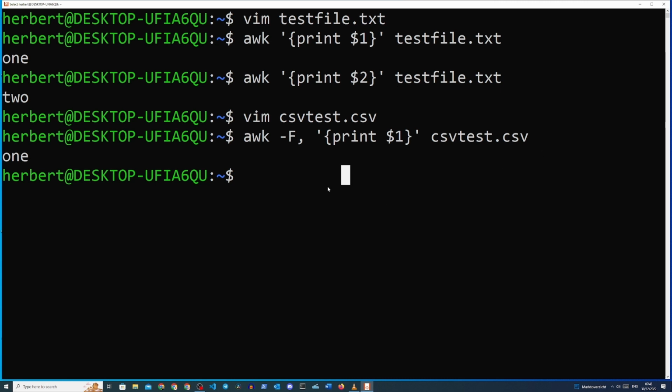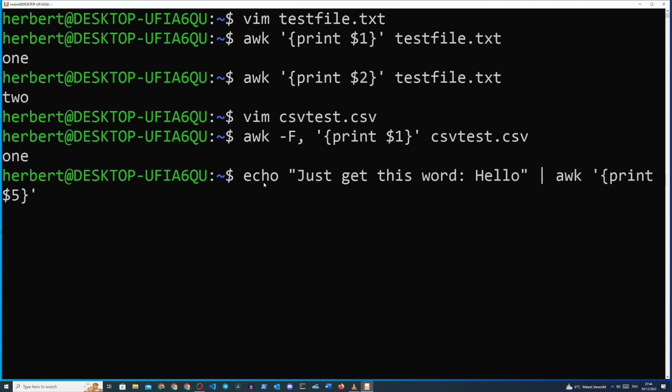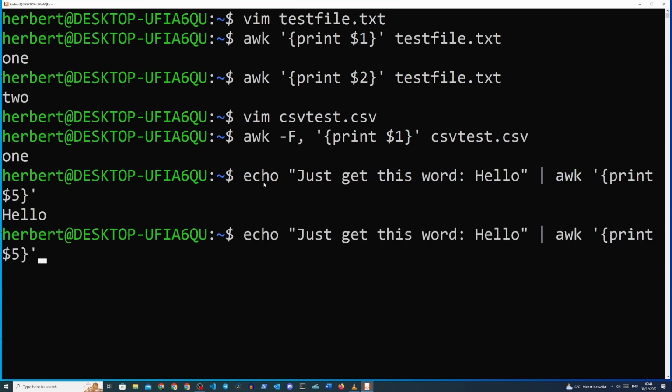And last but not least, we can also pipe commands into AWK, like so. Type in echo, just get this word, hello, and then we pipe into AWK, and we'll print out number 5 because this is the 5th word separated by a space. And then we'll see that the word hello will be printed out. Or we can also split this at the colon symbol like so.